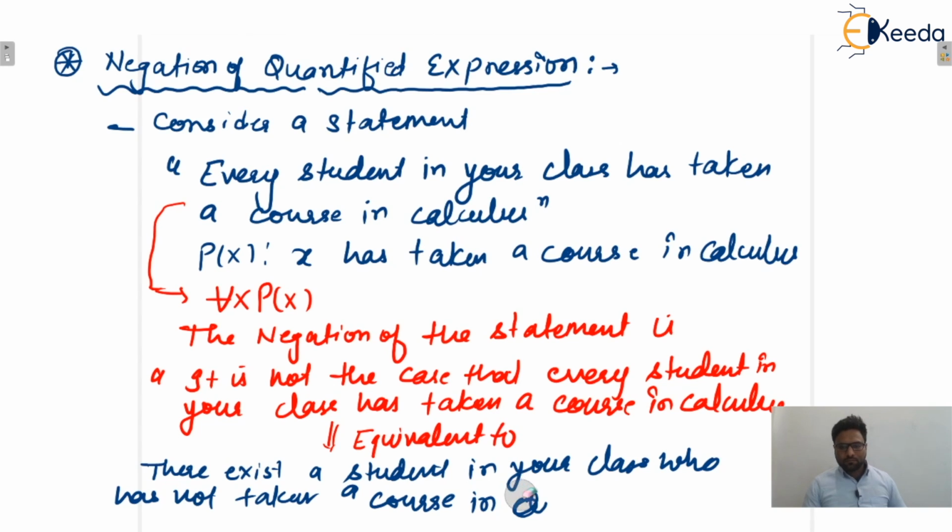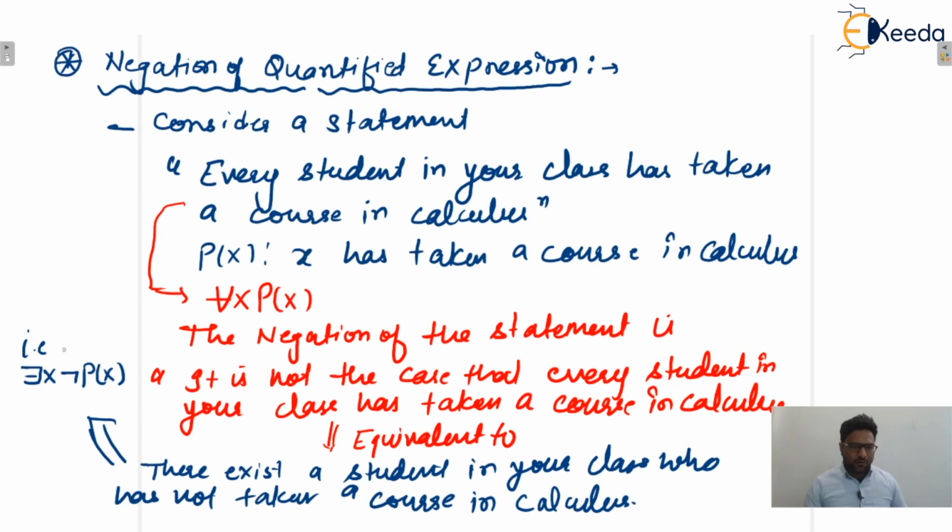Yes or no? Not taken a course in calculus, isn't it? What is the meaning of this statement? Can we write that this statement is nothing else than: there exists x, a student, who has not taken a course, that means negation of p of x. P of x means x has taken a course in calculus. Negation of p of x means x has not taken the course in calculus.